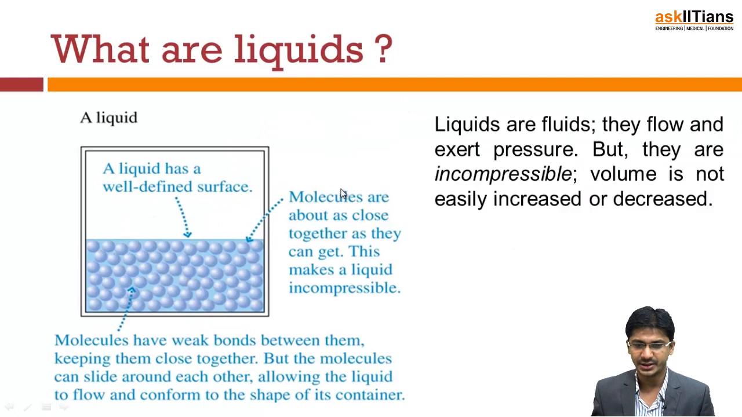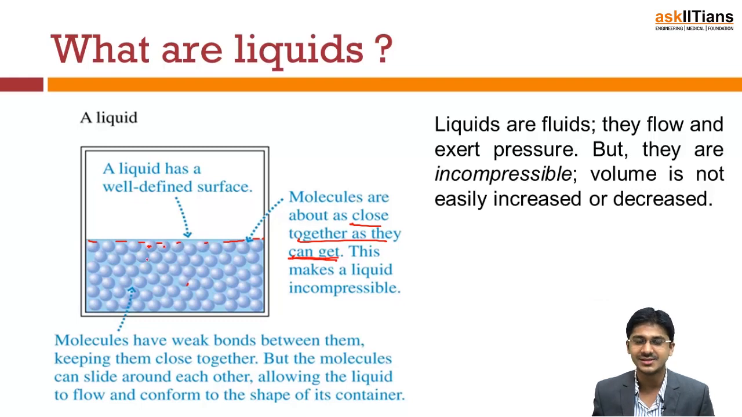Now let's see what liquids are. A liquid has a well defined surface. We know if you put a liquid in a container, it will assume a particular shape like this. So it has a well defined shape. The molecules are as close together as they can get. The molecules are actually very close to each other.